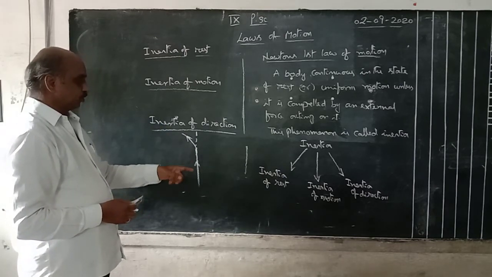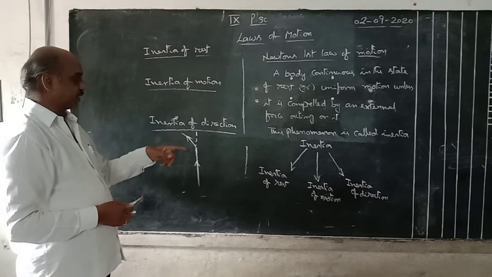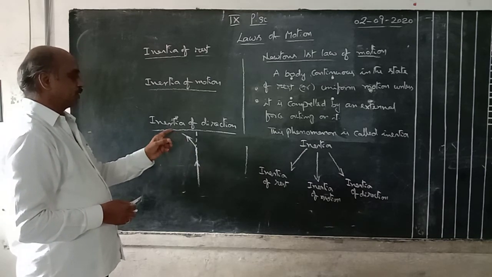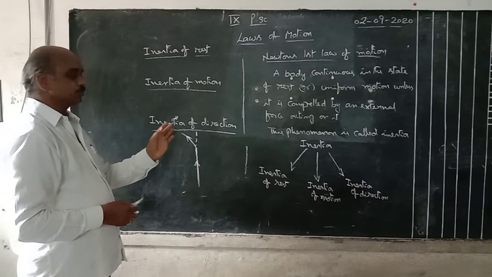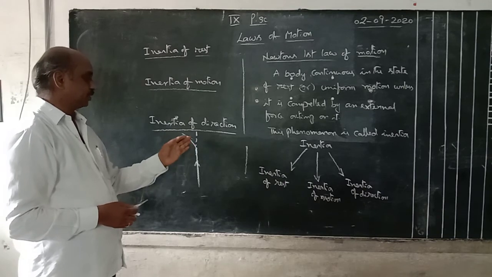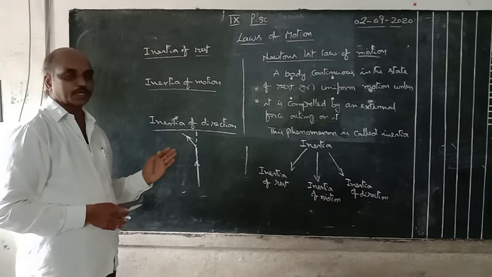That means the car is moving in a straight line path, you are sitting inside the car, suddenly it moves along the curved path, that is a left side curve. Your bodies are moving in the opposite direction of left side. That means your bodies are moving to the right side. That means because of inertia of direction.